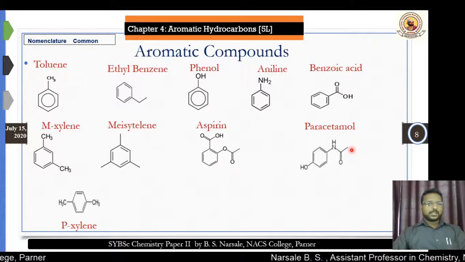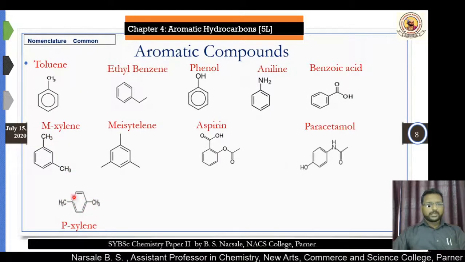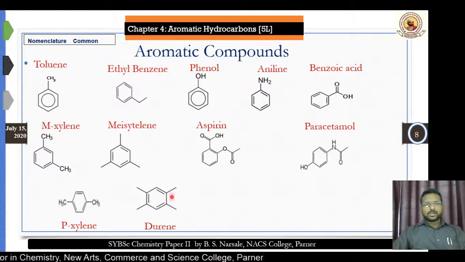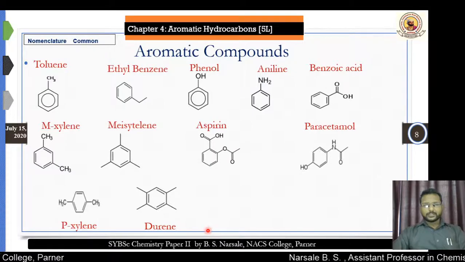Similarly, go for some other examples. This is again a xylene because it has 2 CH3 groups, symmetric with this one. Okay, we'll learn later on why this M and why this P is there. Another has 4 methyl groups attached. This is also a symmetric structure. This is called durene.